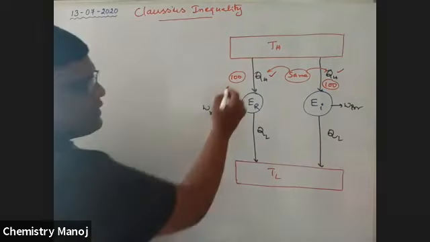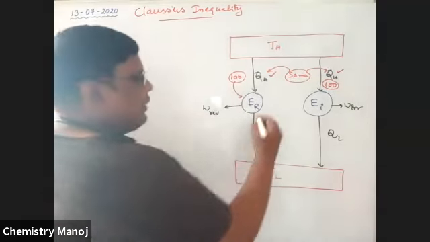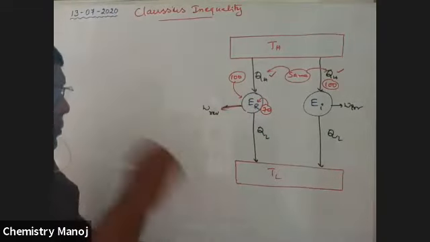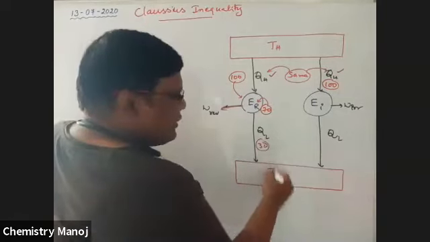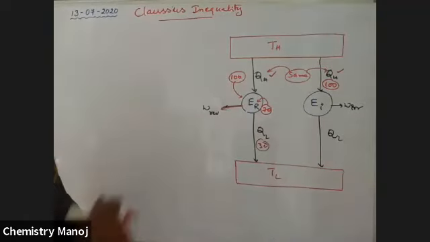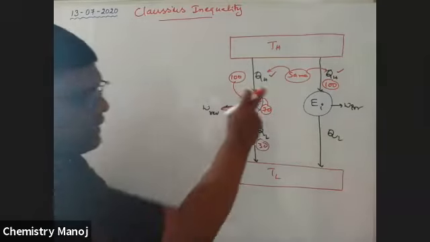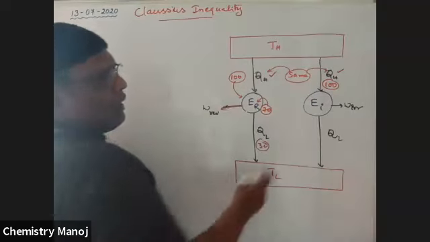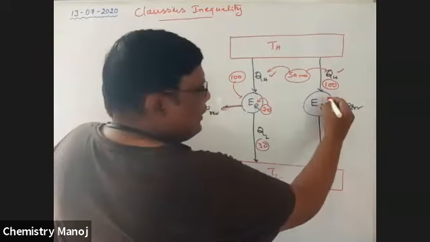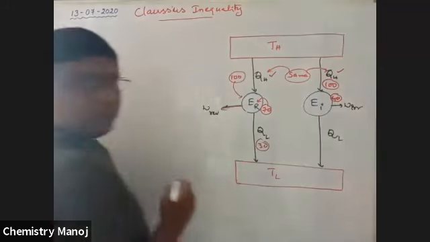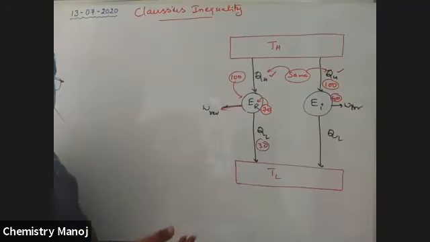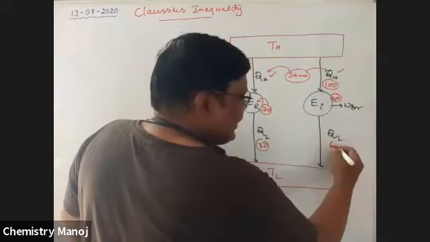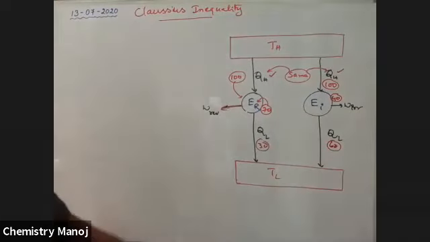That means among this 100 kilojoules of energy, nearly 70 kilojoules is utilized to convert into work. The remaining 30 goes into the sink. But that is the irreversible case, my dear boys. In the irreversible case, among this 100, only 40 is doing work, because work reversible is greater than work irreversible. The remaining 60 is coming out.